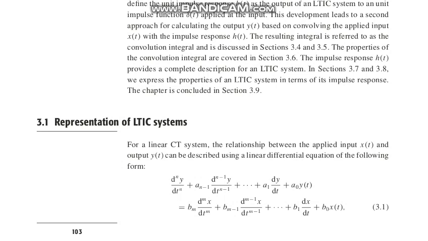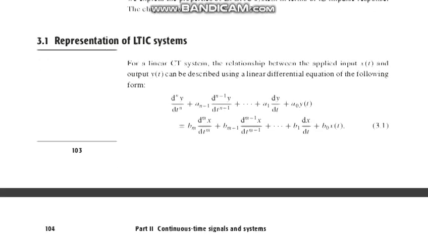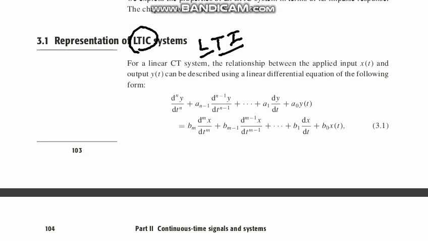of this subject. In previous lectures I have told you some properties about linearity and time invariance. If you understand them, then you can understand the system clearly. The system which has these two properties, linear and time invariant, in a single system is known as an LTIC system or LTI system.